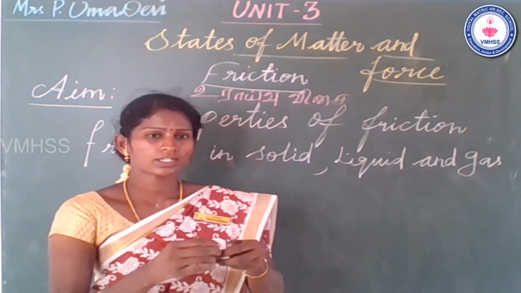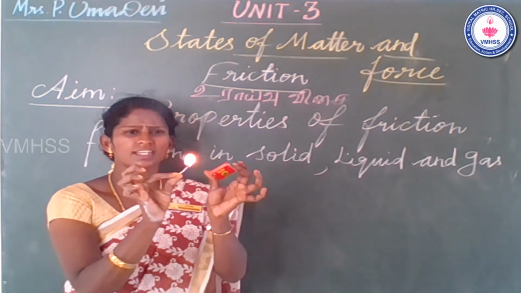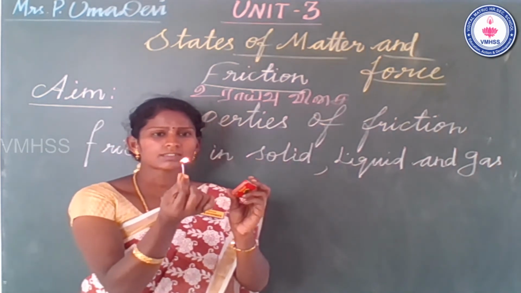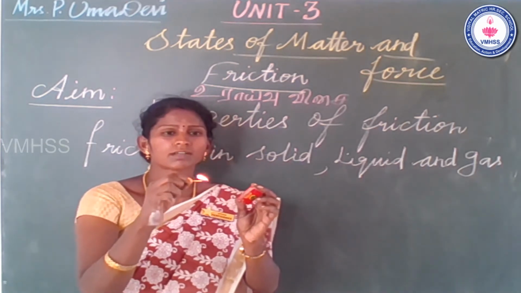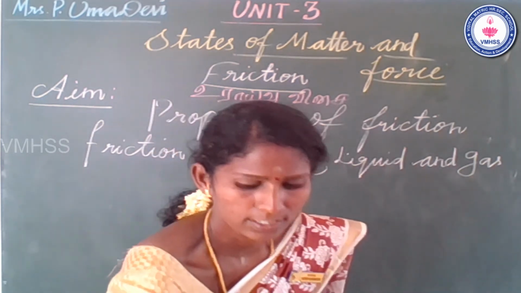So that is a friction in solid object example. Okay, students, friction in a solid object example. So the two objects, the flame is produced from the box because of the friction. Because of the friction. Okay, students.